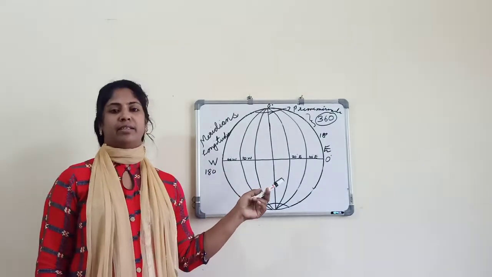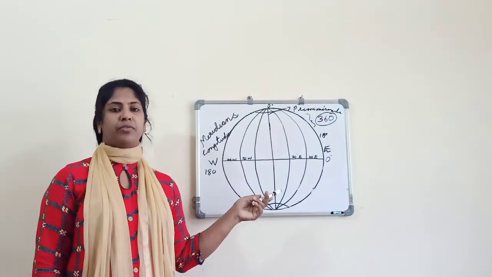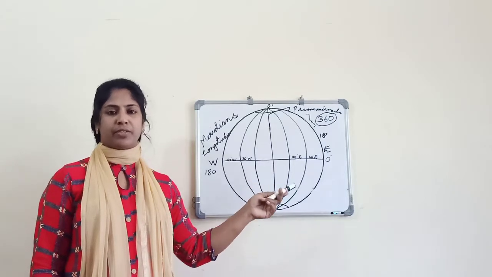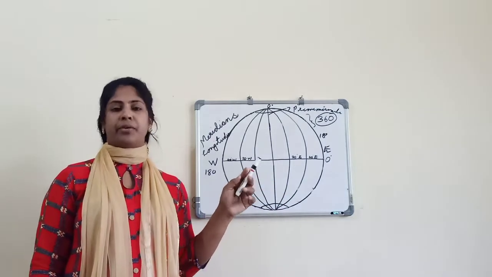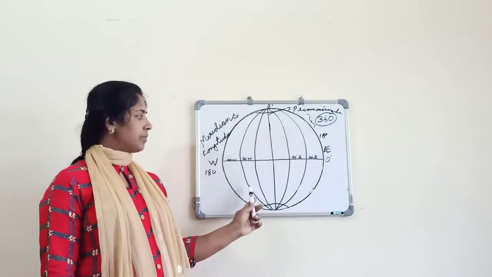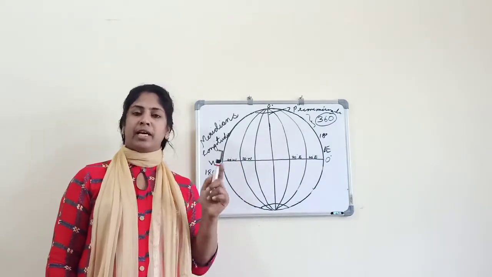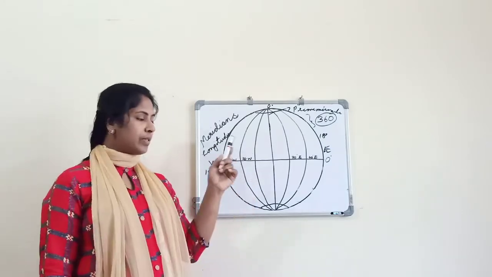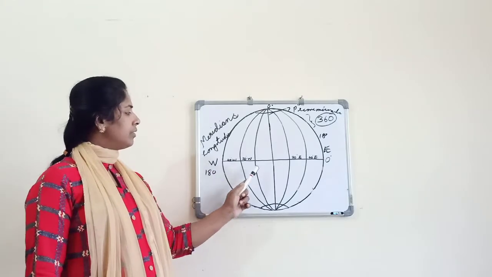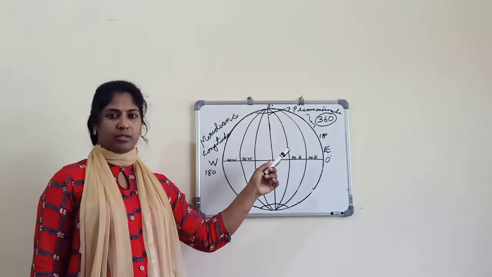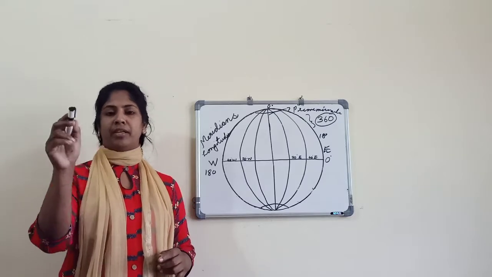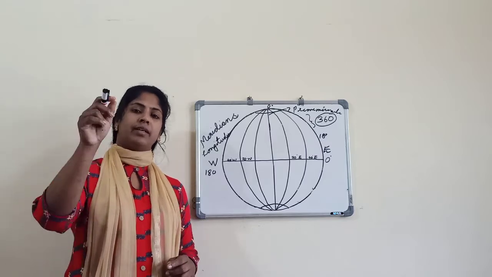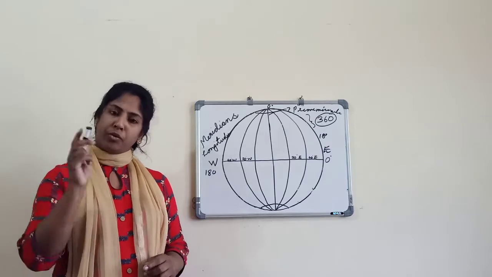As we have seen, the latitude of a place is very important for locating any place. Longitude also is very important for locating any place on the surface of the earth. If we get latitude alone, we cannot locate any place. We should get latitude and longitude together. For example, suppose we get the latitude of a place as 28 degree north. If you get only this 28 degree north, you won't be able to locate that place exactly. You should know the longitude of that place.